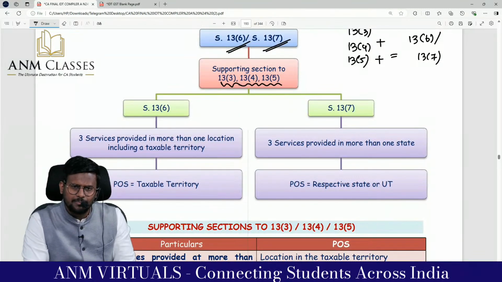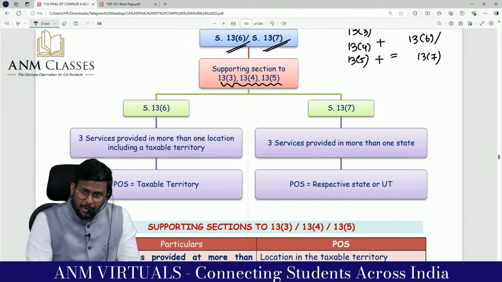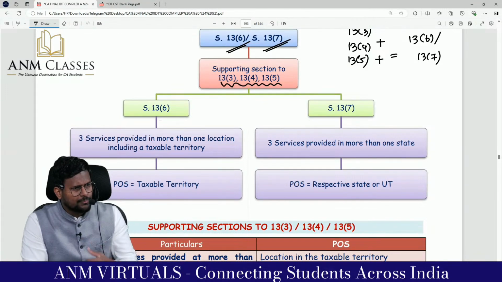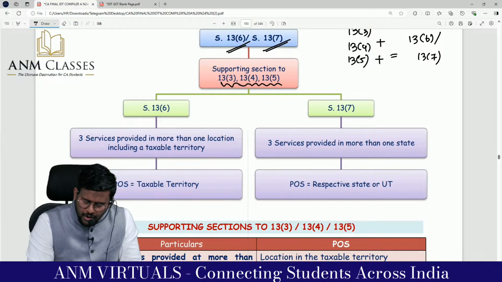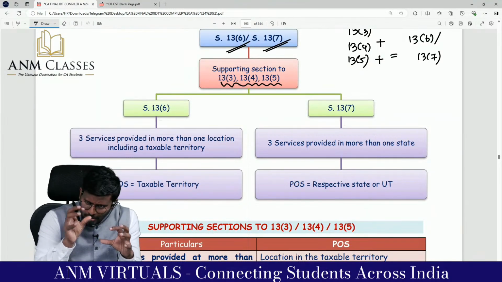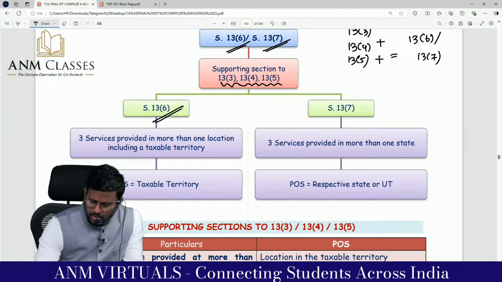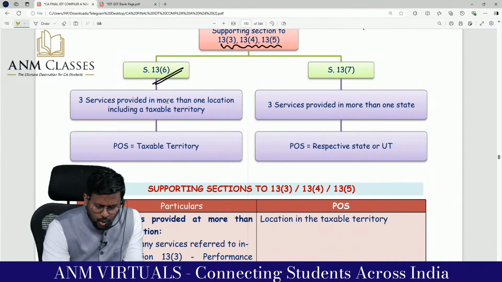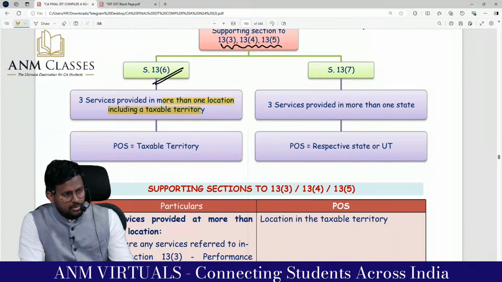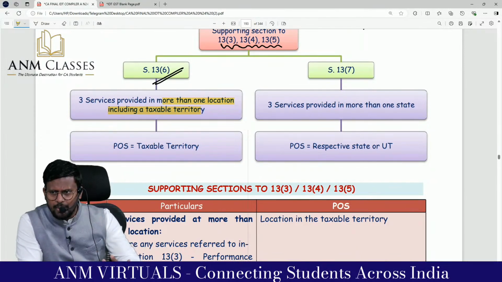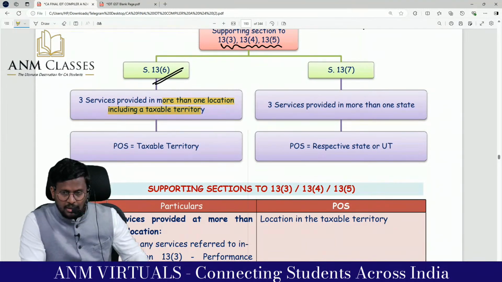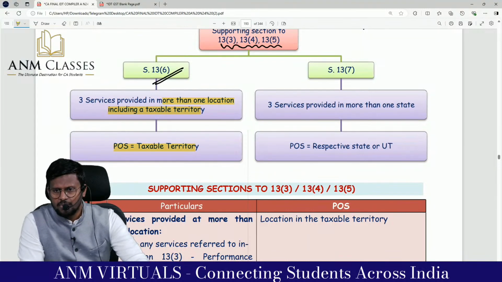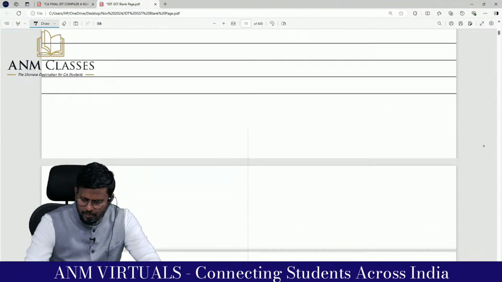What is 13.3? Performance based services. What is 13.4? Direct services relating to immobile property. What is 13.5? Event, organization of event. Sir, in 13.6 what it says is, if these 3 services are provided in more than one location including a location in the taxable territory, then place of supply is the location in the taxable territory. I will give you an example, sir.